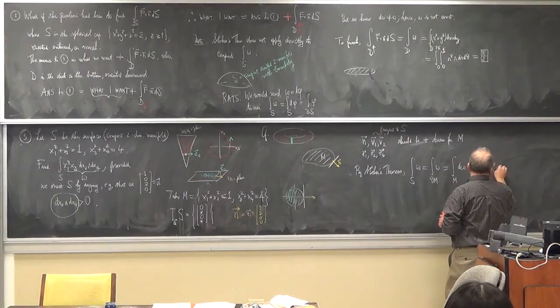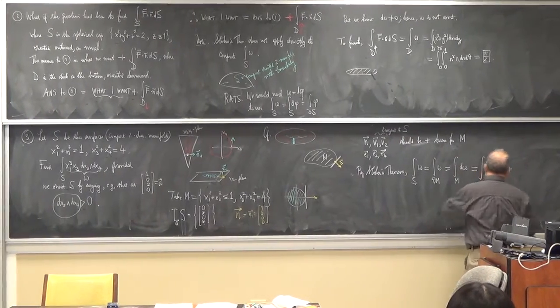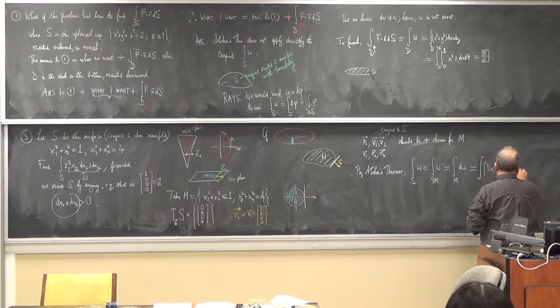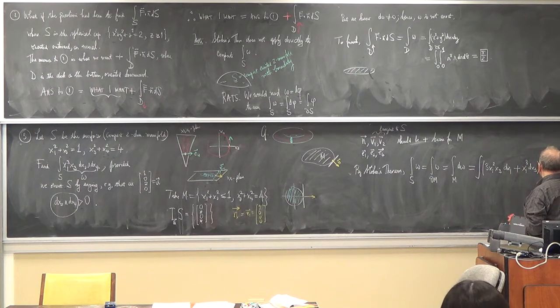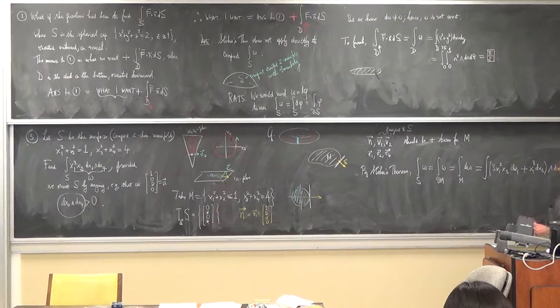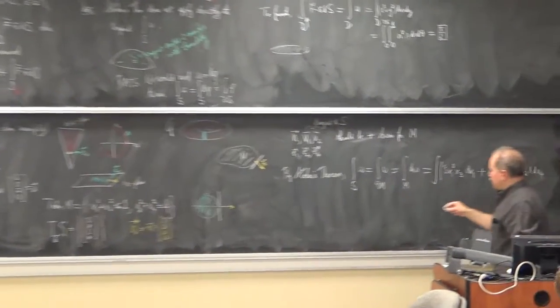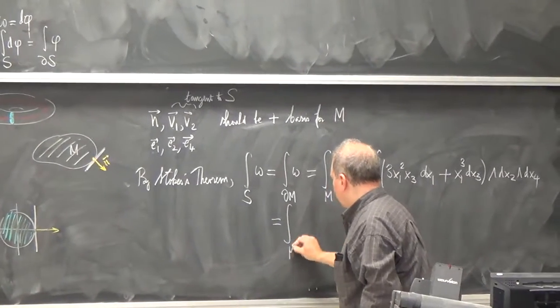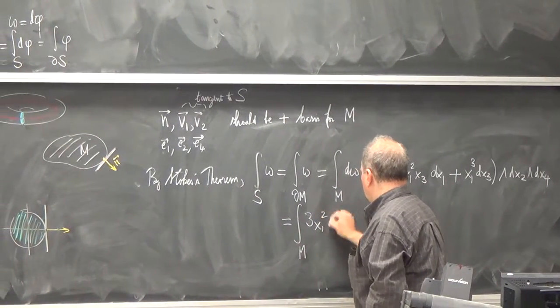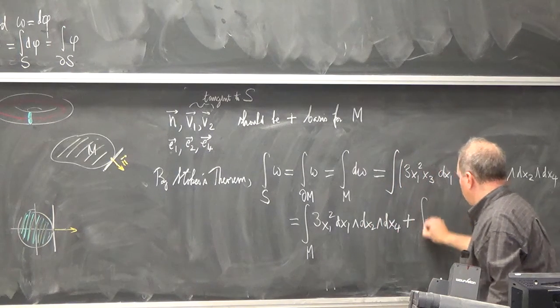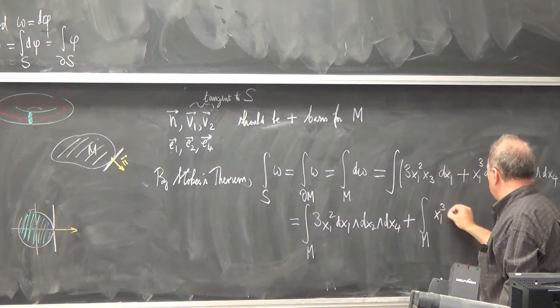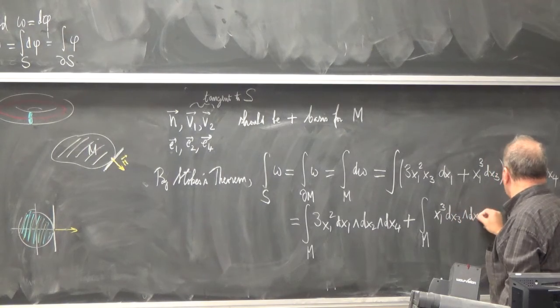Three x1 squared x3 times dx1 plus x1 cubed dx3 wedge dx2 wedge dx4. All right, so do you see that this is a sum of two things?